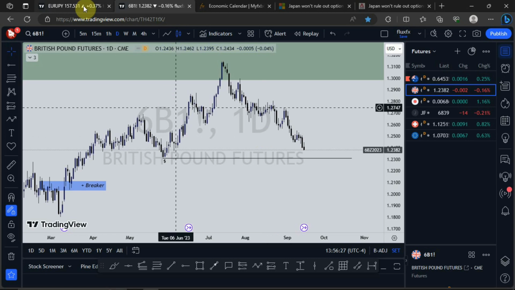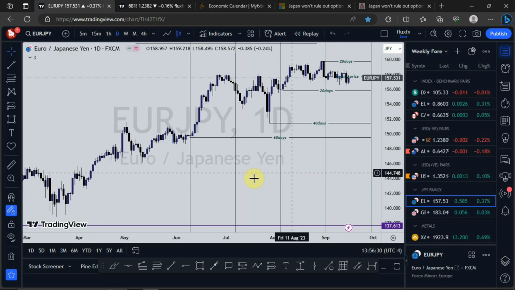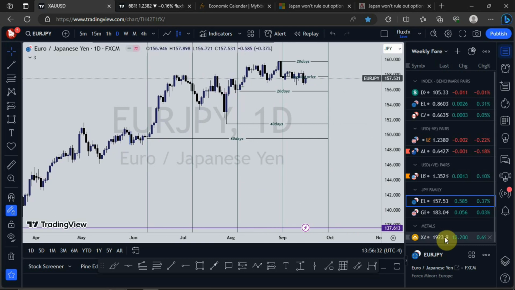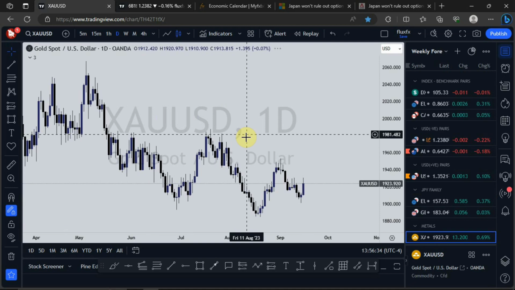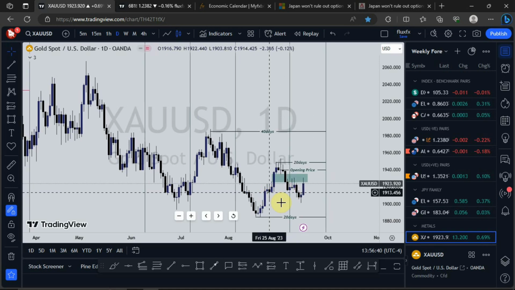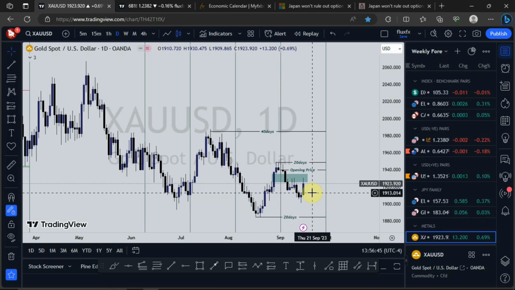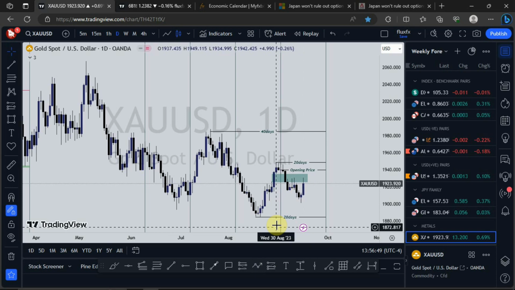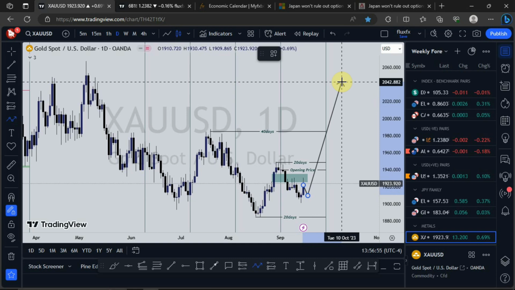Let's go back to the chart and finally look at what has been happening on gold. We've seen gold right after price taking out this swing low right here, a formation of a swing low. So going into next week, I want to see gold retrace a little bit, then we see a move to the upside.